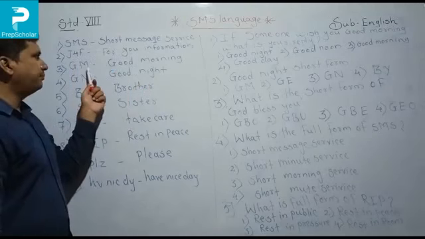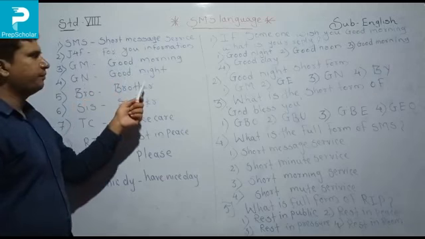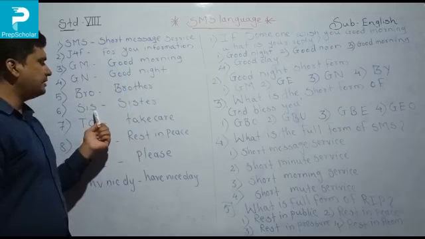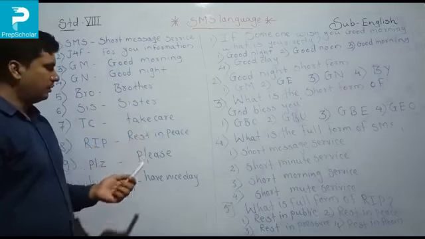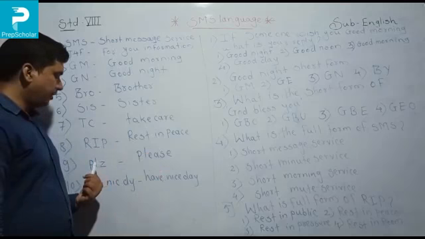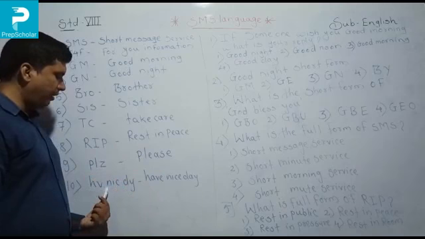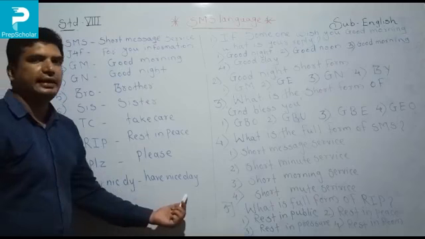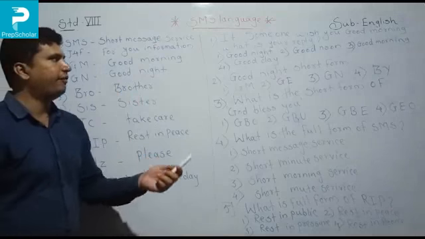Now GM means good morning, then GN means good night, then BRO means brother, then SIS means sister, then TC means take care, then RIP means rest in peace, then PLZ means please, and HAVE A NICE DAY means have a nice day. So like that short form we use while sending SMS to your relatives and friends.